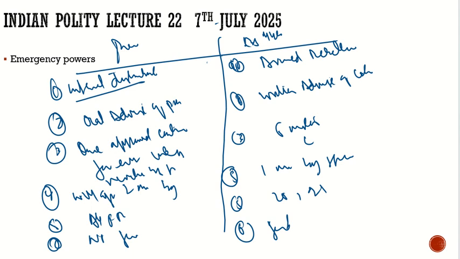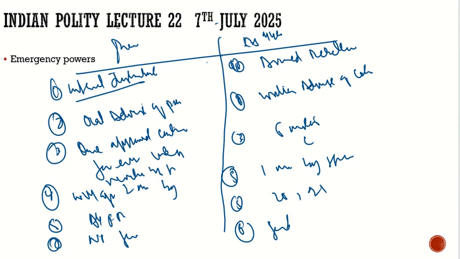Here is what we understood in the national emergency. First we saw who is the authority who can proclaim it. It is the president. Is it the satisfaction of the president? No, it is the satisfaction of the Council of Ministers. Once the Council of Ministers is satisfied, then only he can proclaim the emergency. Then it should get approval within 1 month from both houses of Parliament by special majority. Then it continues for 6 months.